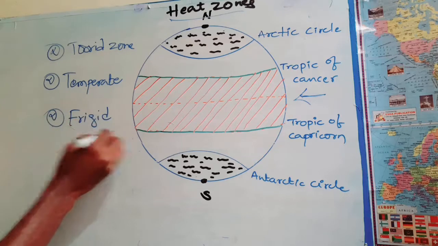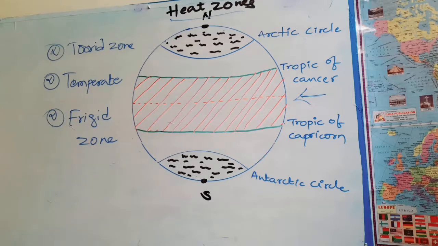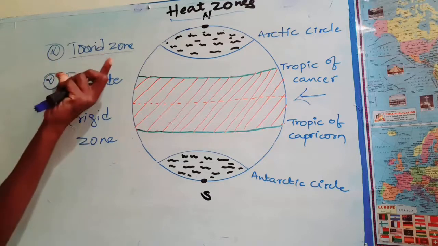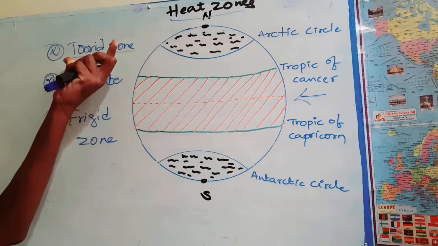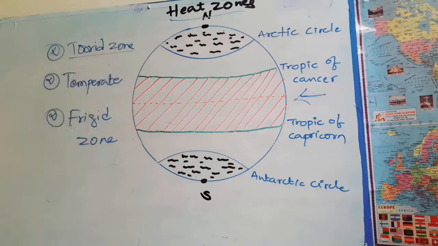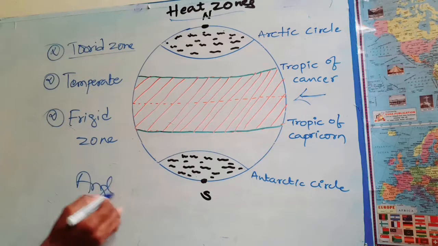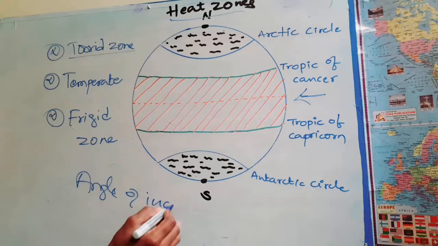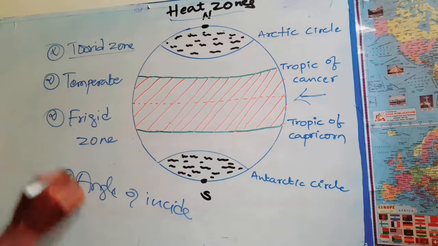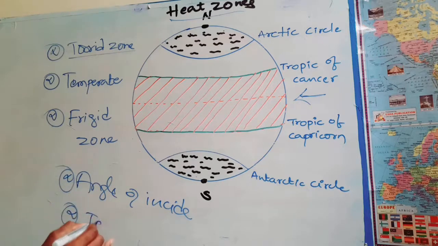These classifications are based on the angle of incidence of sunlight, or the temperature or heat of the regions.